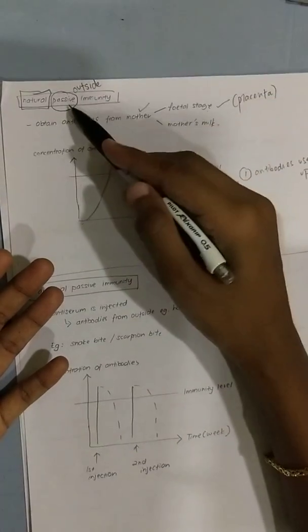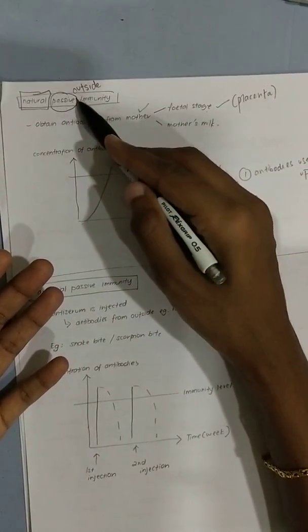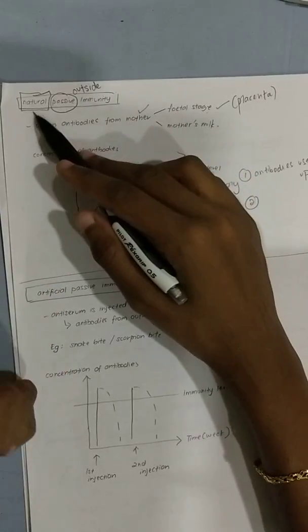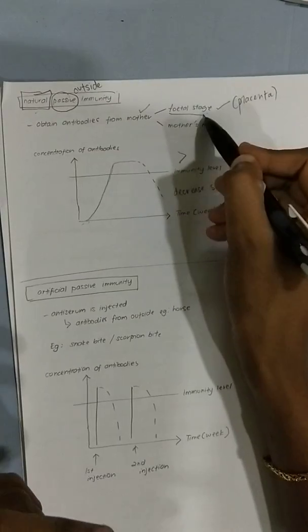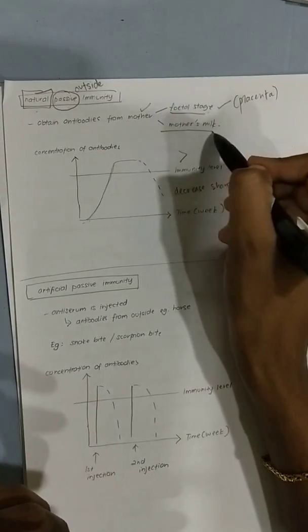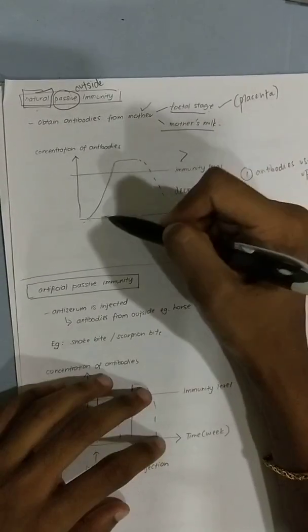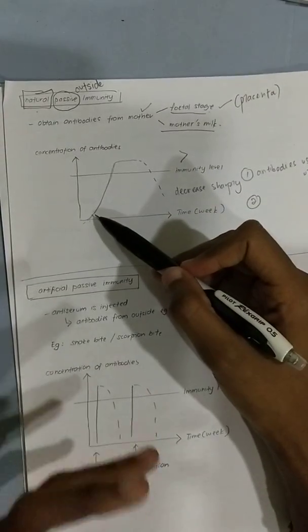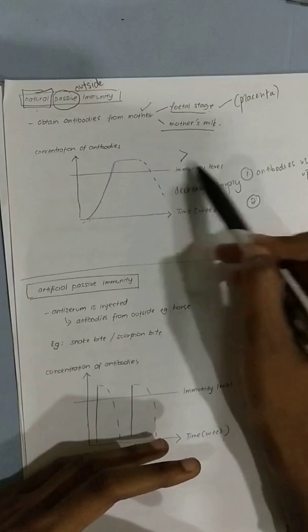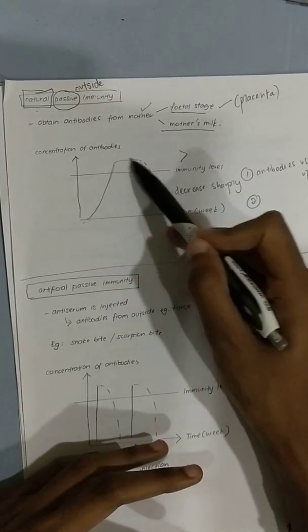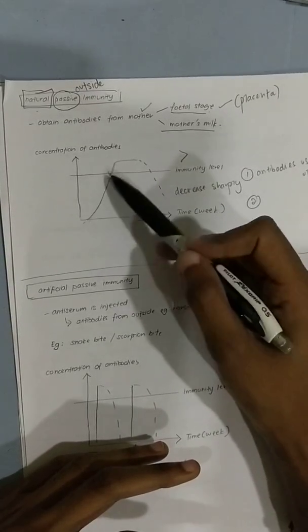Okay, I repeat again. Passive immunity, you're receiving antibody from an outside source. Natural means from the mother. There are two possibilities, either through the fetal stage or through breastfed milk. If you notice the graph, what it's trying to tell you is that the concentration of antibodies is more than the immunity level, because I'm receiving from the outside source, right?